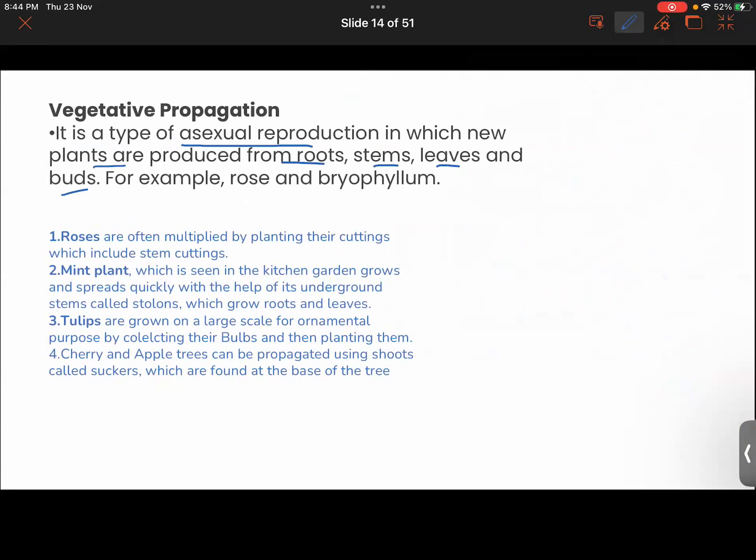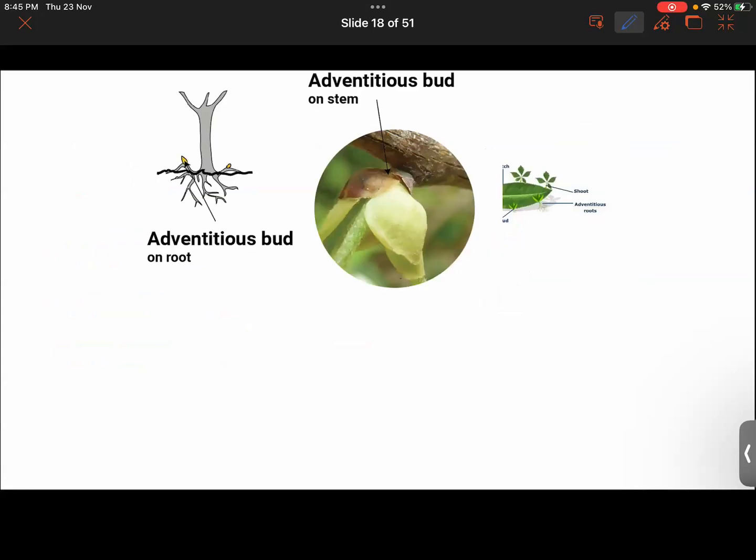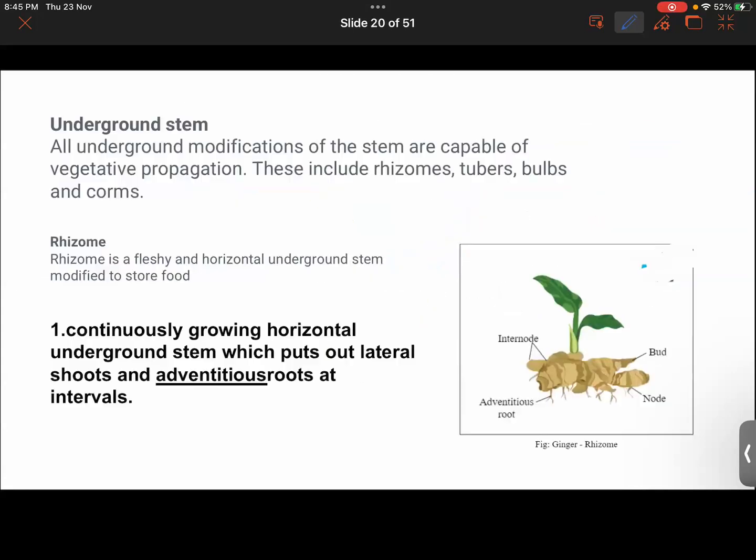Now we are going to study the vegetative propagation seen in plants. In the previous class, we were talking about adventitious buds and roots. In order to understand what they were, we need to first understand the classification of the root system, like what are the different types of root system found in different plants. First, we will understand that.